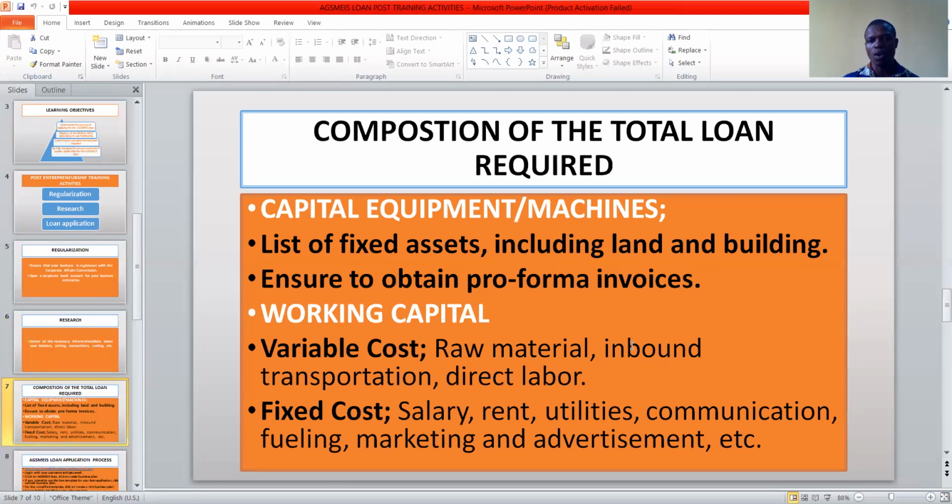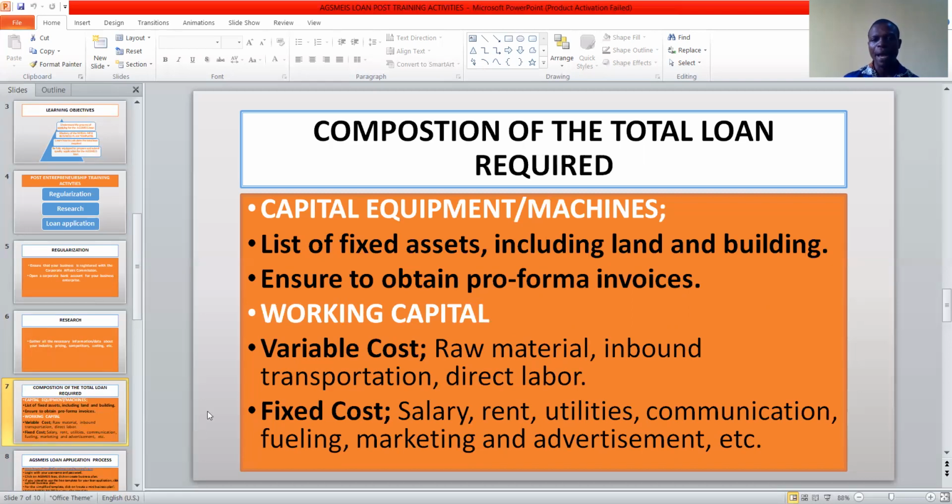Capital equipment or machines comprises your fixed assets, which include land and building, machines, equipment, workable tools, your generator, and all the assets that are fixed in nature that you are going to purchase with this loan. You need to identify them, get their cost, and get pro forma invoices from your possible and reputable vendors.